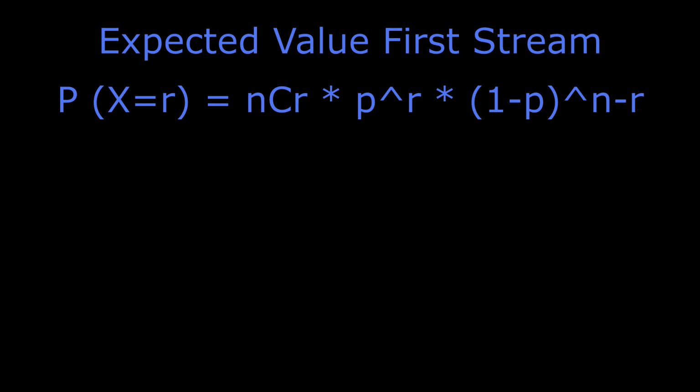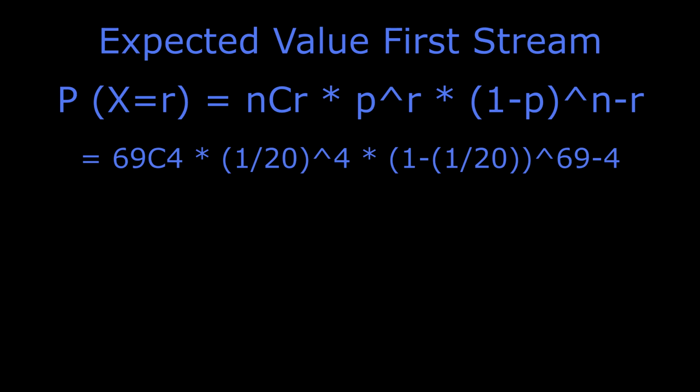Now I didn't realize this, but you have to use whole numbers for combinations, so instead of 3.2 we will use 4 as it is further away from 3.2 and will give us less likelihood than 3, just to further emphasize the odds. So we have 69 choose 4 times (1 divided by 20) to the power of 4 times (1 minus 1 divided by 20) to the power of 69 minus 4.